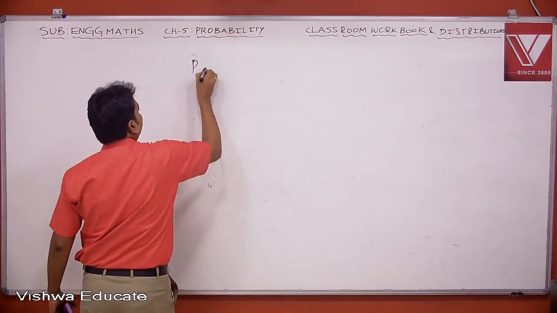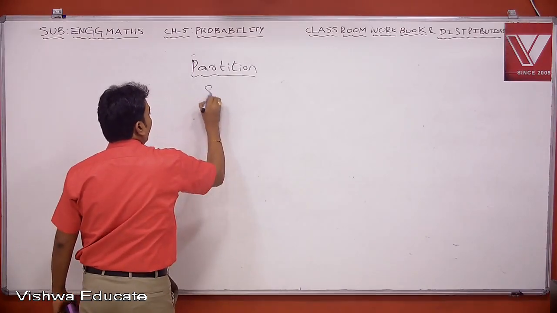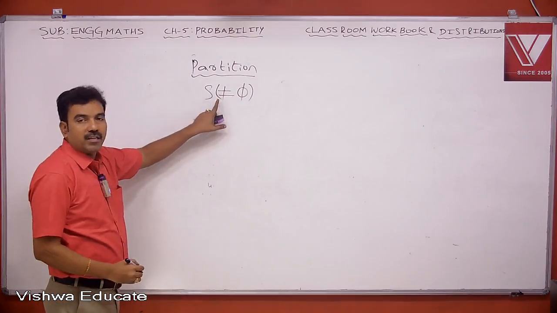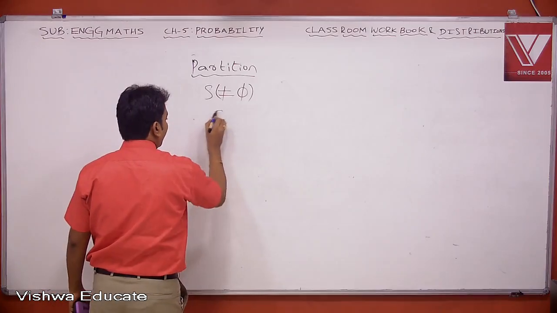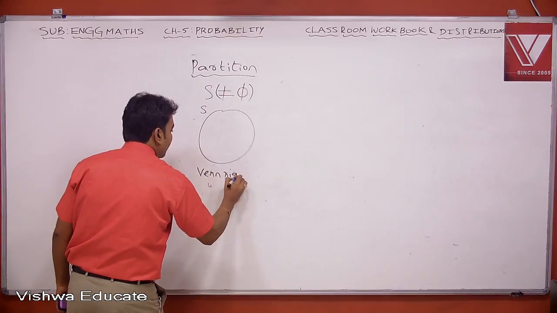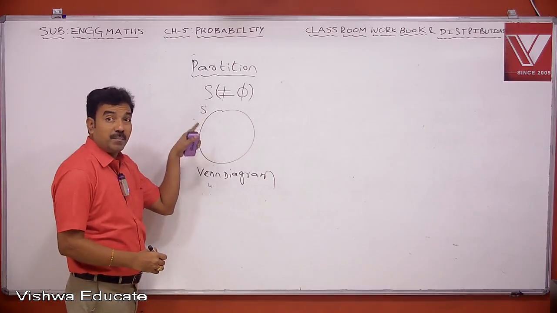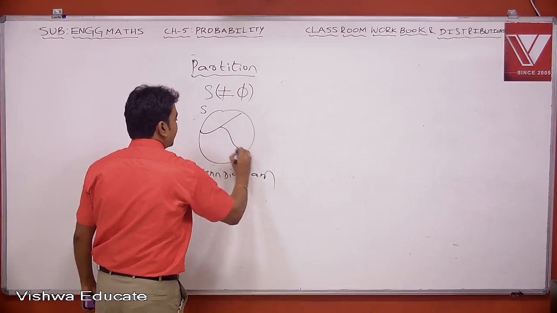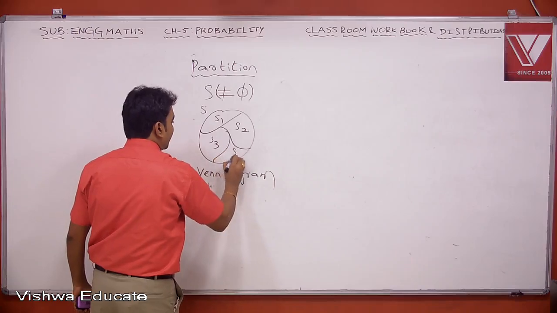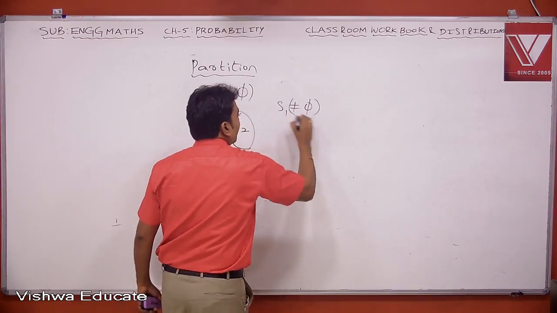Next definition, partition. Suppose we have a non-empty set S. We need to discuss the partition of this set S. Suppose the set is like this. This is my set S. Actually, this is a Venn diagram representation. Divide this set S into finitely many non-empty subsets. This is one subset, this is the second subset, this is the third subset: S1, S2, S3, S4. Here S1 is a non-empty subset of S.